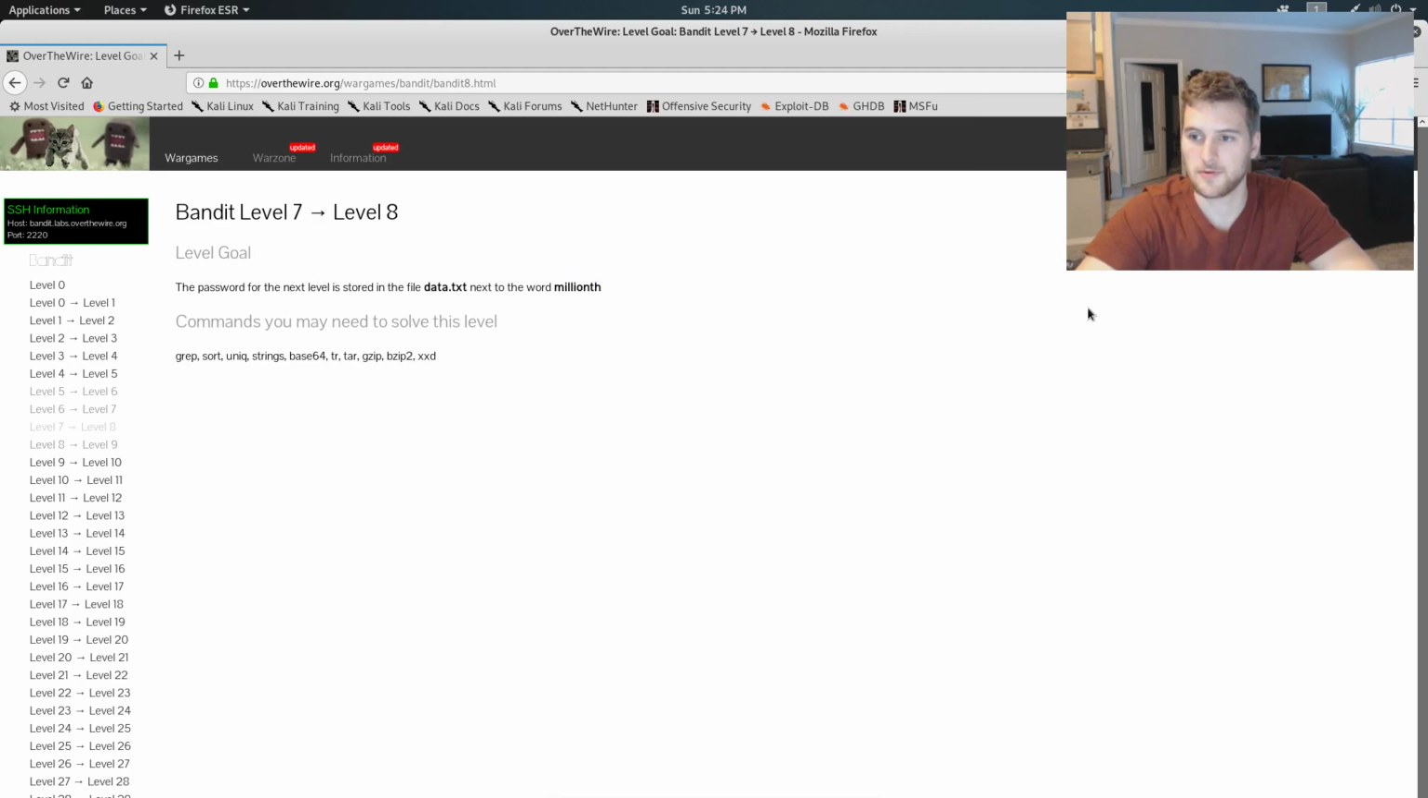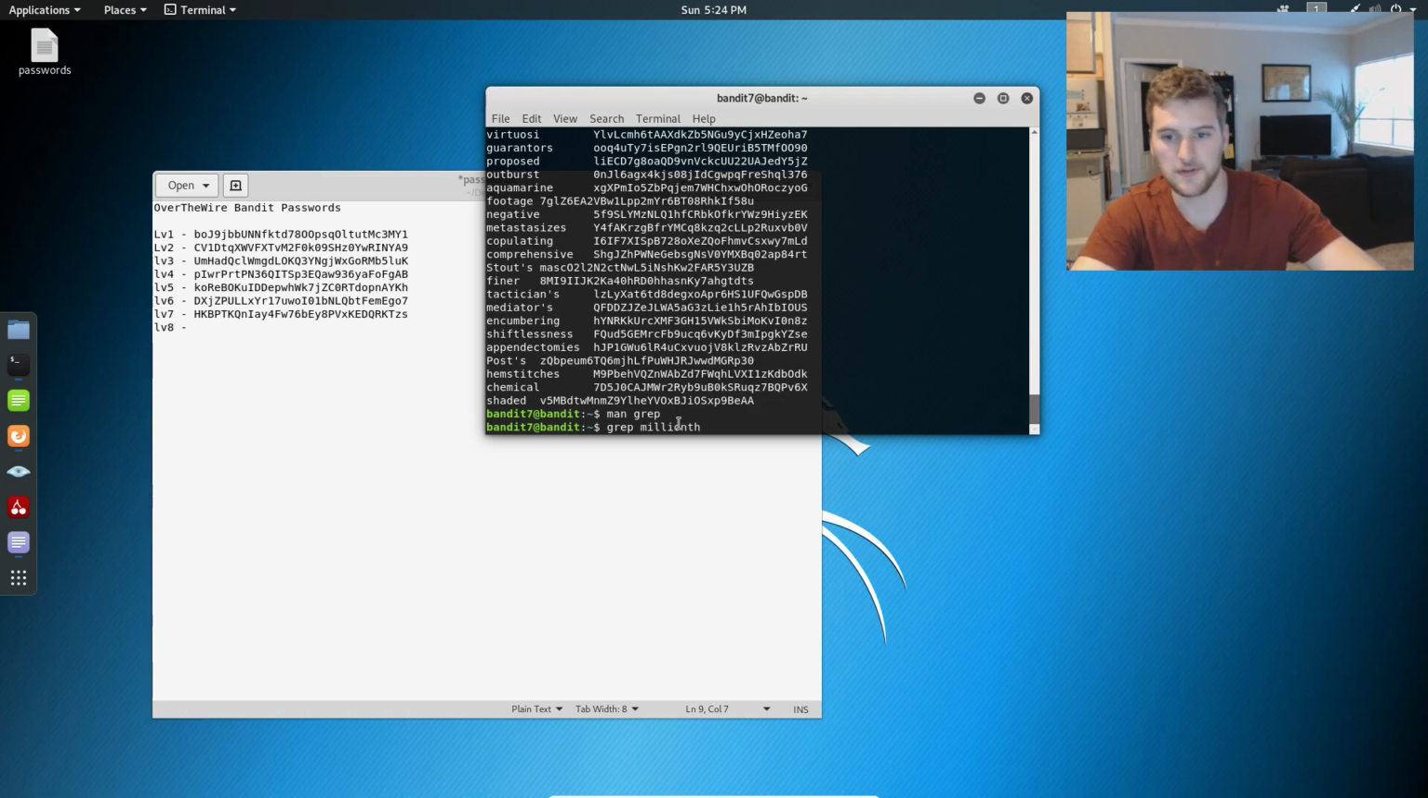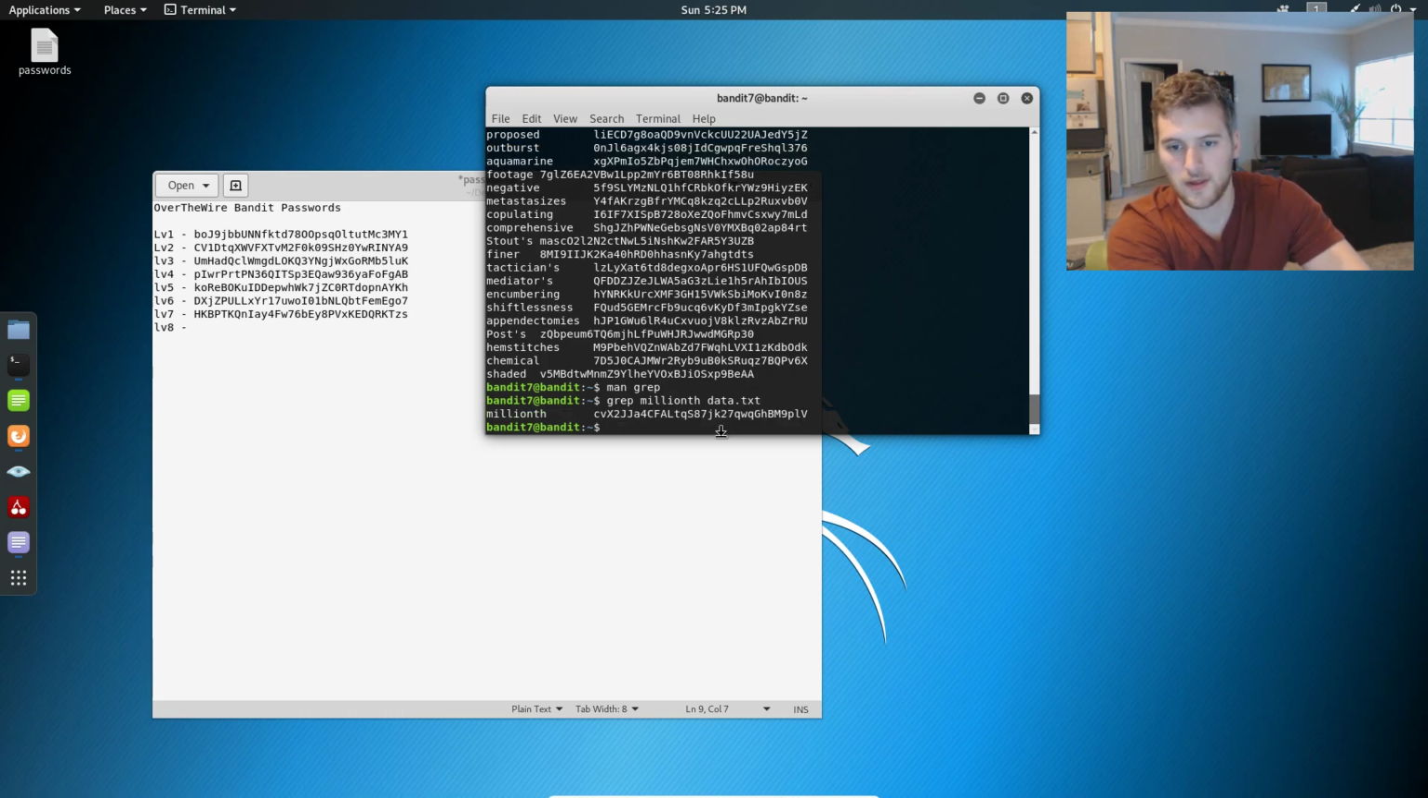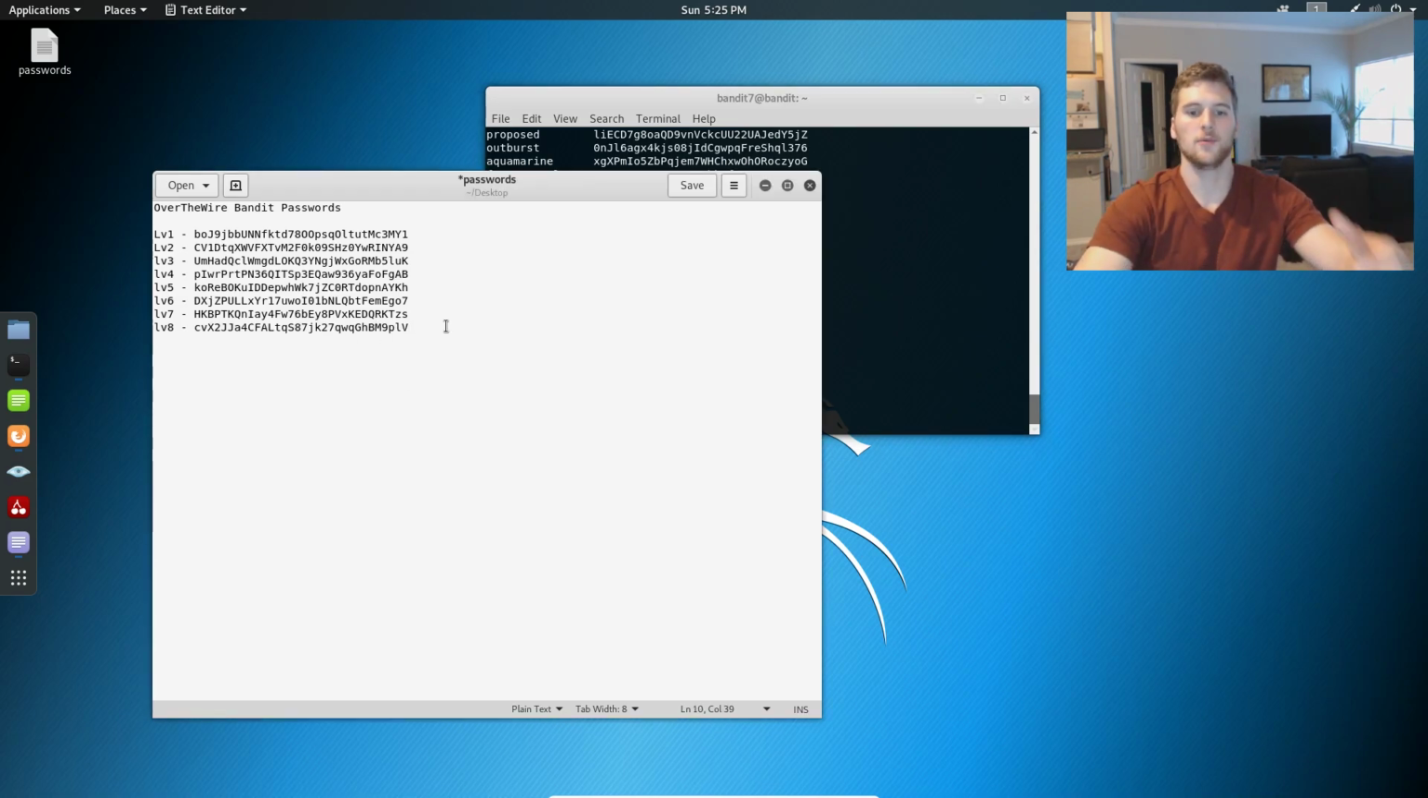So we're going to copy that to make sure we spell it correct, and then do Control-Shift-V to paste it, and then we want to use it on data.txt. And then we have our password right here. So we will Control-Shift-C, copy that, Control-V, paste it, and then we have beat level number 7.